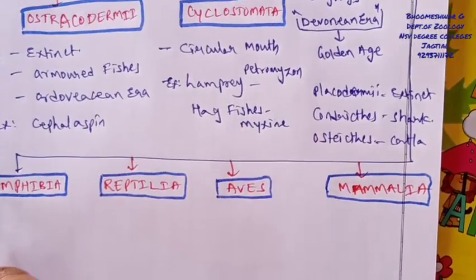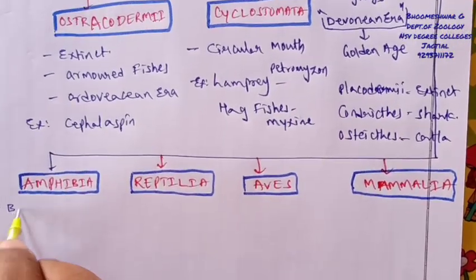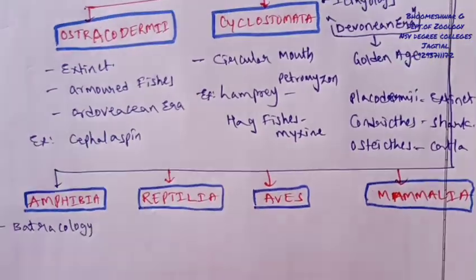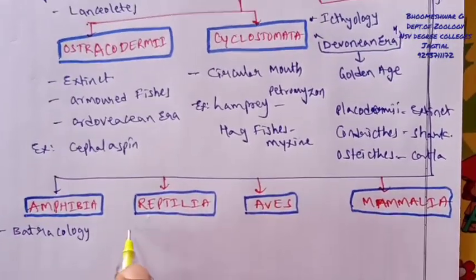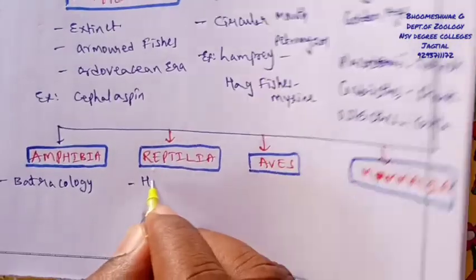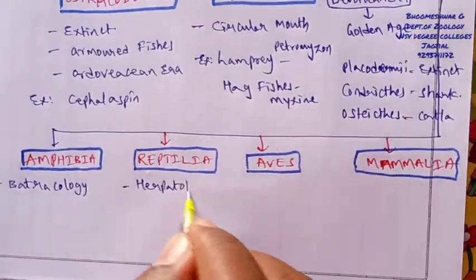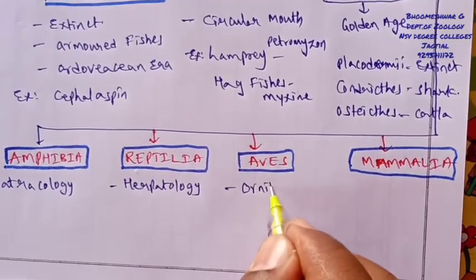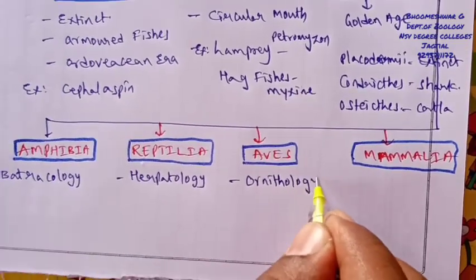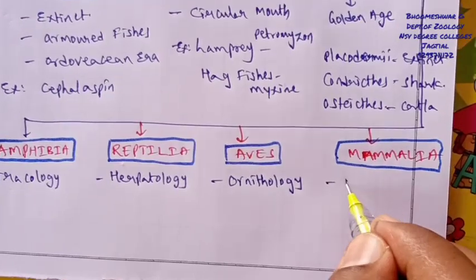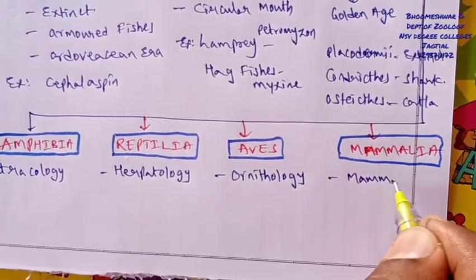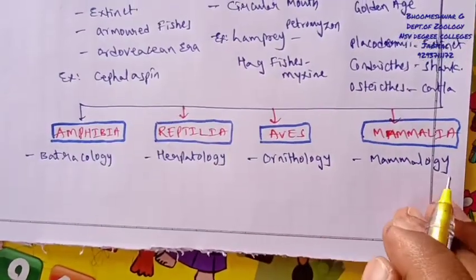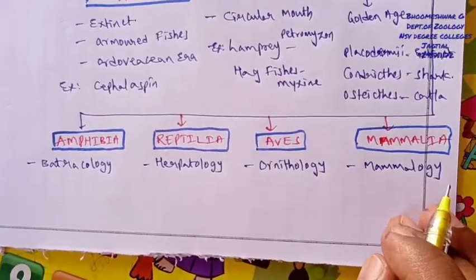Here the study of amphibia is named batrachology. The study of reptilia is called herpetology, and the study of aves is named ornithology. The study of mammalia is called mammalogy. So these are the different studies included under zoology.